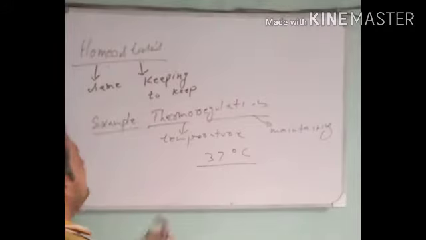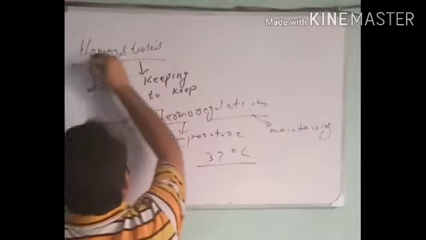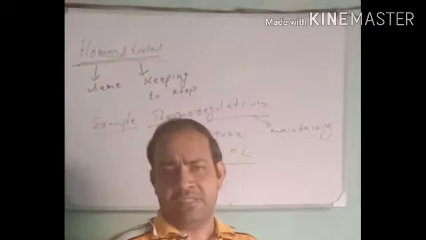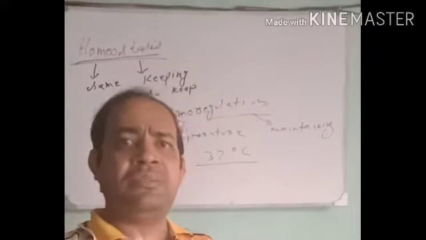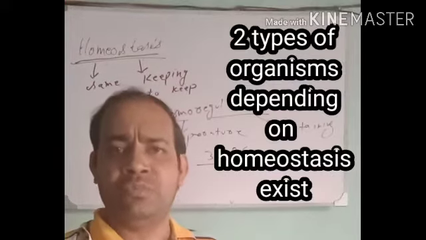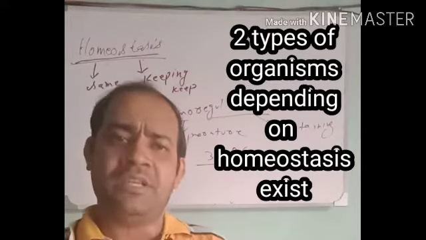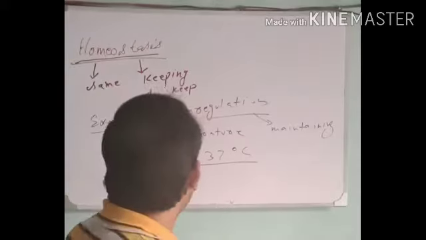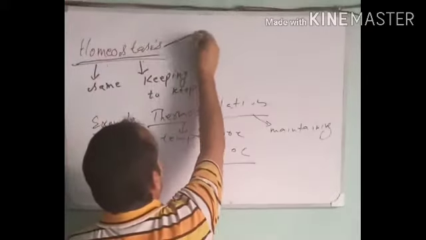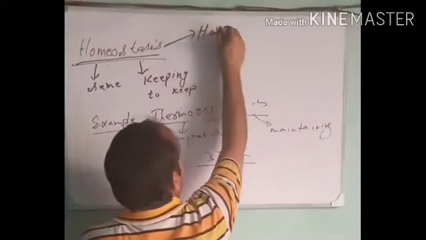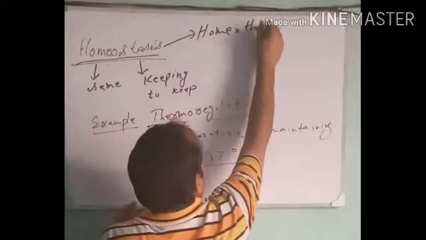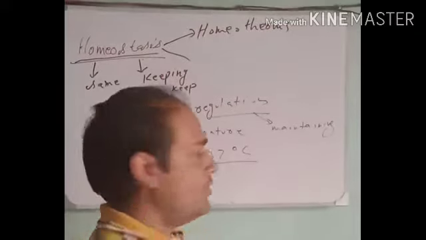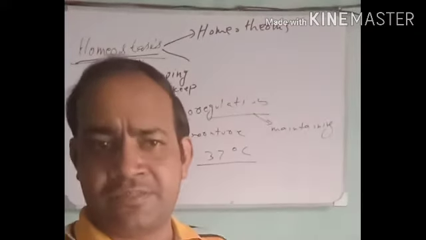Homeostasis is a basic criterion to differentiate the organisms, because depending upon how the organism maintains homeostasis, there are two types of organisms. One type of the organisms are known as homeotherms, and the other type are known as homeoconformers.